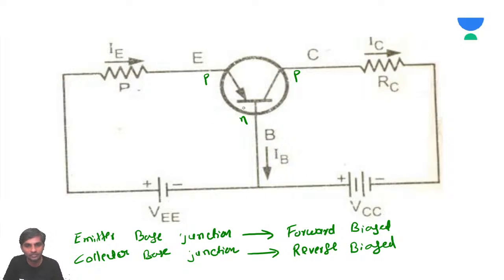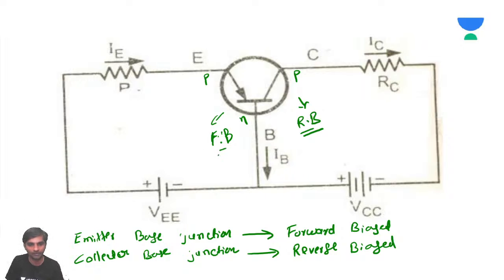Now, as I told you, this PN junction, that's the emitter base junction, has to be forward biased. It means the positive end of the battery is connected to the emitter, and the negative end of the battery must be connected to the N, that is the base. This is forward bias. Now you can see here, this N-type material must be connected to the positive end of the battery, and the collector, that is P-type material, must be connected to the negative terminal of the battery. So this is going to be reverse biased.